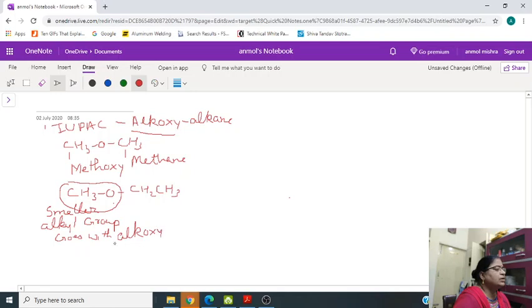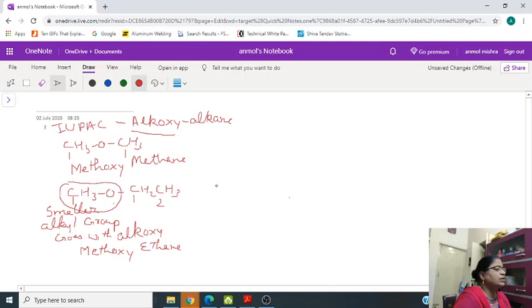Here it is 1 carbon and here it is 2. So the smaller group is methoxy, ethane. So you can take the examples of the NCERT book and do them.